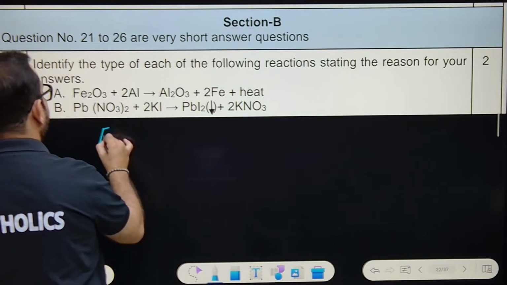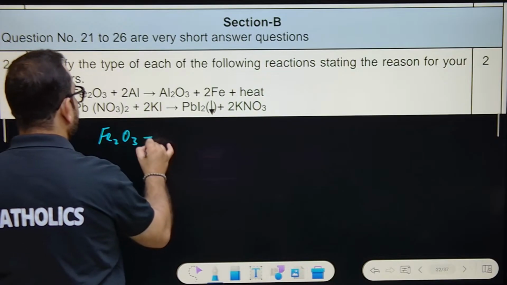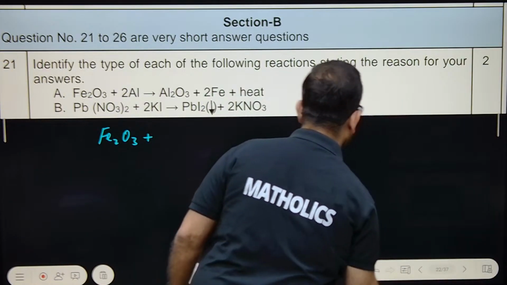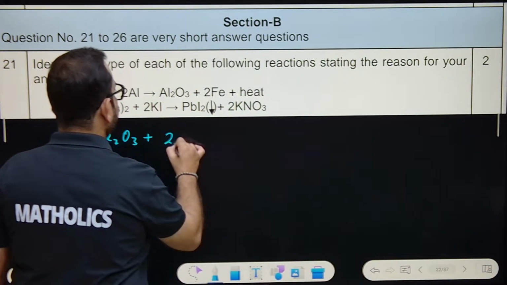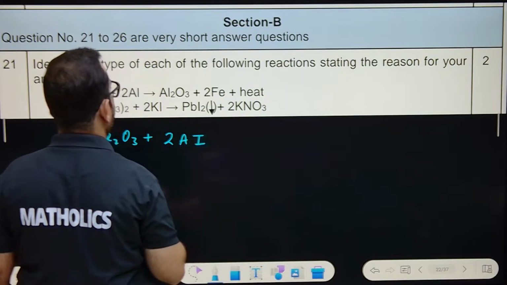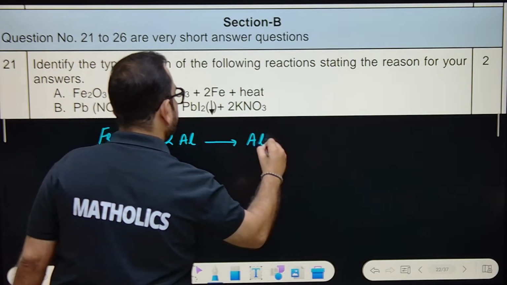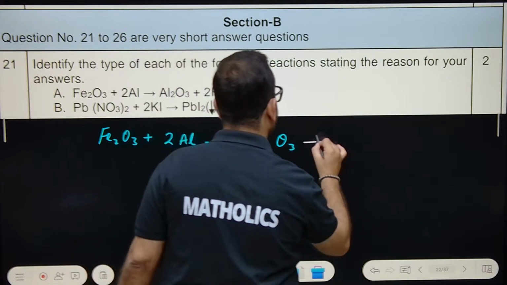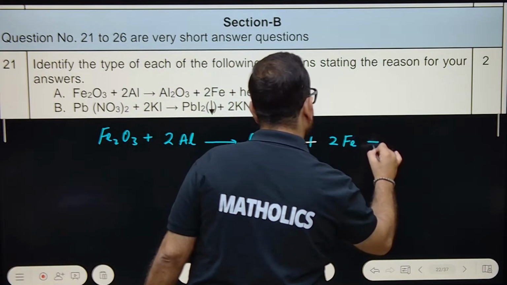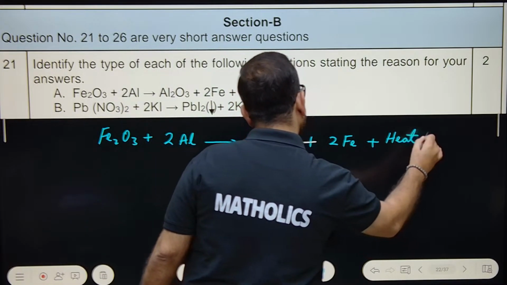The first reaction is Fe2O3 plus 2Al gives Al2O3 plus 2Fe plus heat. Can you see properly?